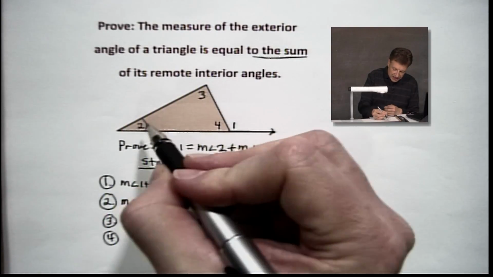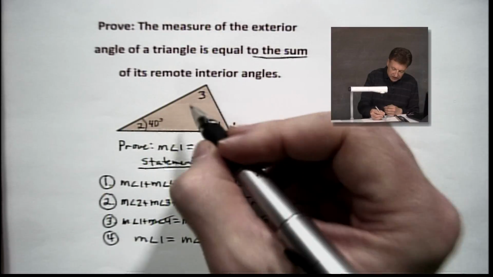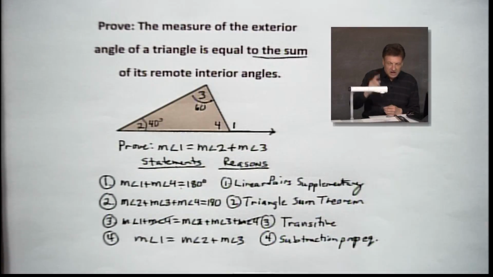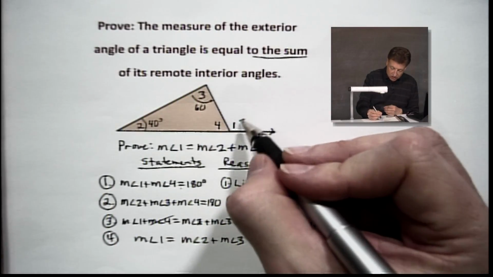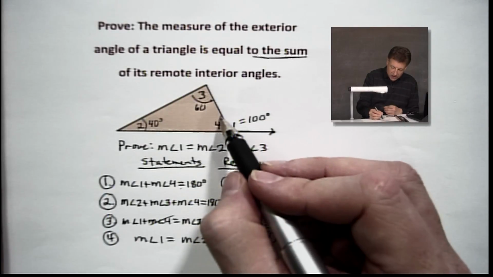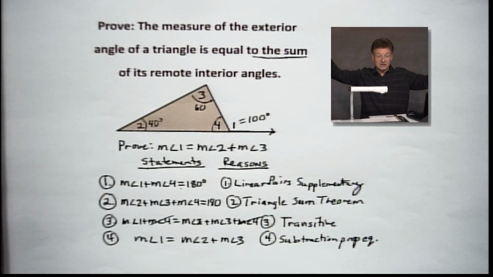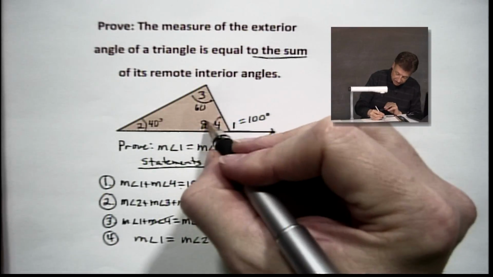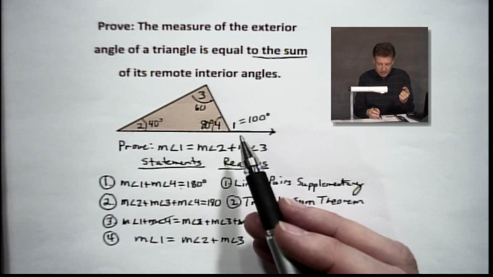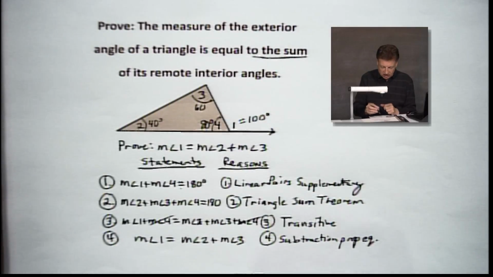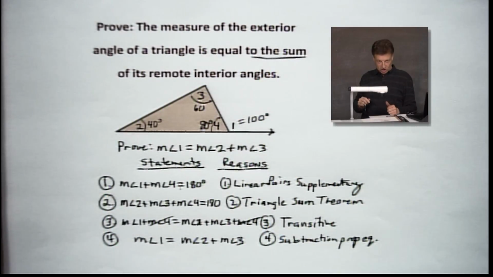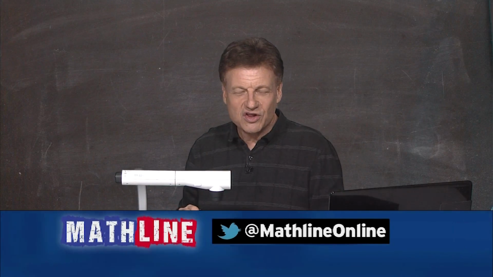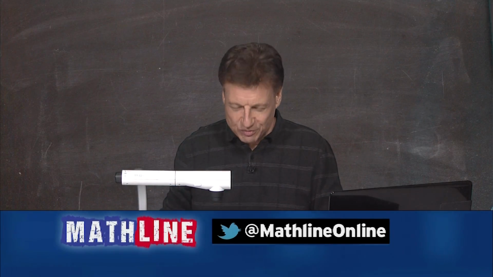Let's suppose I told you that angle 2 was, how about it, 40 degrees. Angle 3 up here was 60. Based on what we just picked up, 40 plus 60 is 100. There's your angle 1, right there, 100 degrees. And by the way, that leaves angle 4 at, everybody with it? Go, go, go. 80 degrees. 180, linear pair. 180 in a triangle. Exterior angle business, 40 plus 60 gives you 100. It works. And that's how we get the degrees. We'll put some X's on that the next time, or another lesson, and we'll have some fun with that, all right? Little algebra applications there.